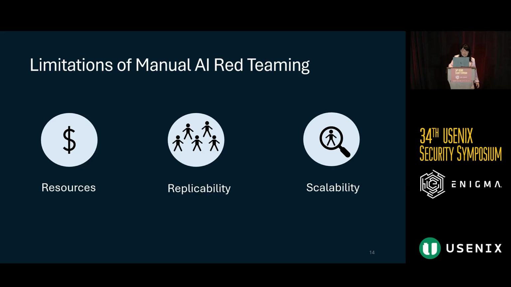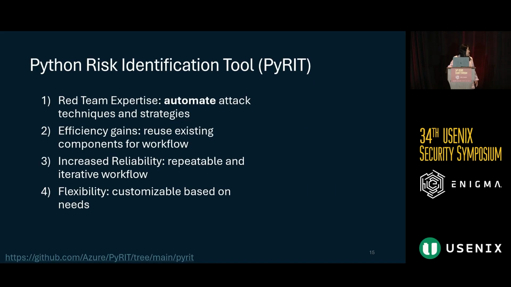And so to look at this problem and some solutions, we really turn towards automation. This specific tool that we have developed for automating a lot of the processes of AI red teaming is called PyRIT. PyRIT is an open source automation framework to red team AI models. What it really brings to the table is the ability to automate different attack techniques and strategies.